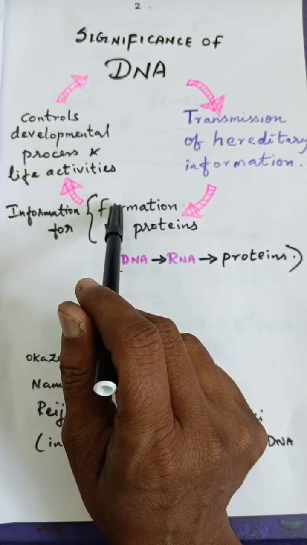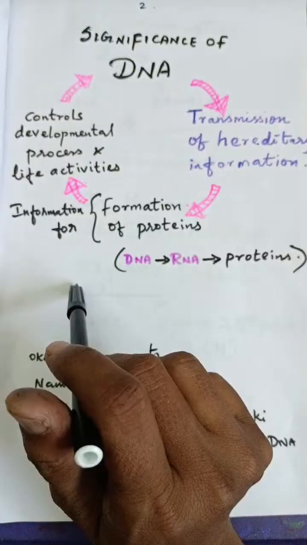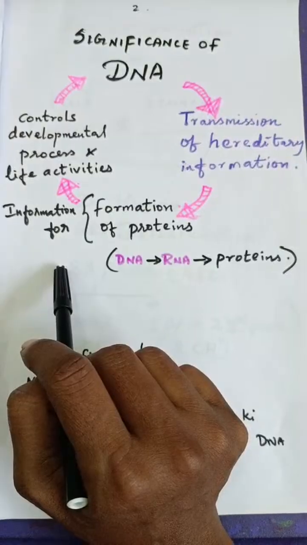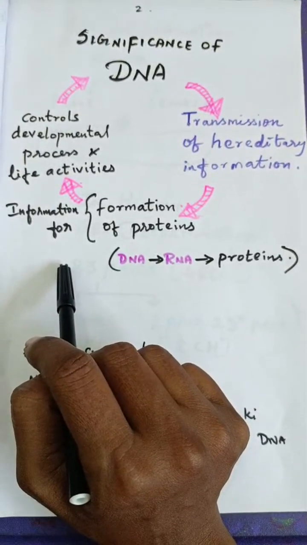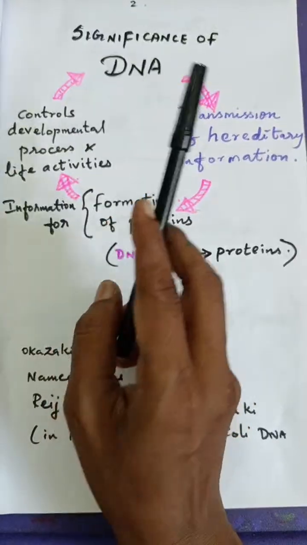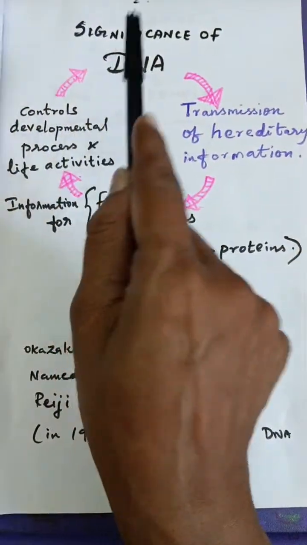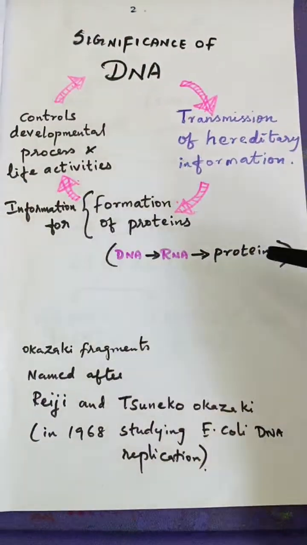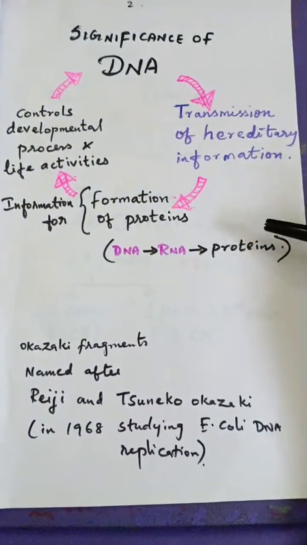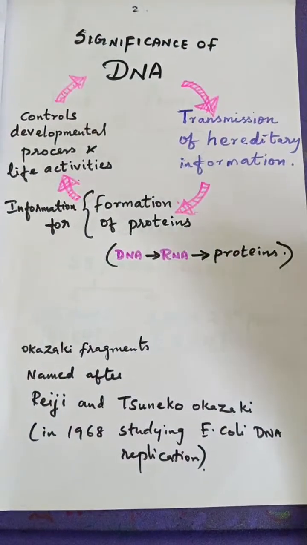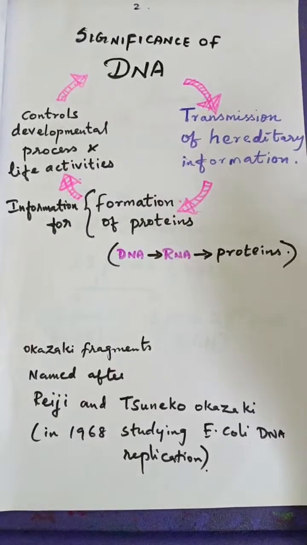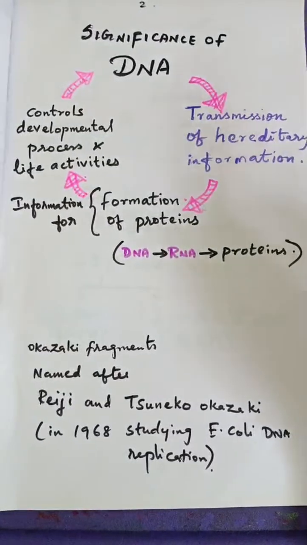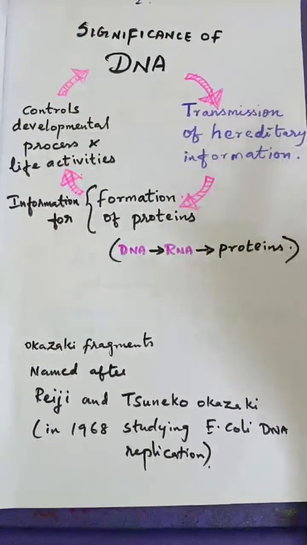Yes, so that's why we say that in human cells the nucleus is the brain of the cell. We have studied this in our lower classes itself, isn't it? This brain of the cell has the master called DNA, and this DNA plays a major role in the living organism. Each and every cell has DNA, and this DNA is going to determine the living organism's life. Understood? So that's why it's very, very significant in living organisms.